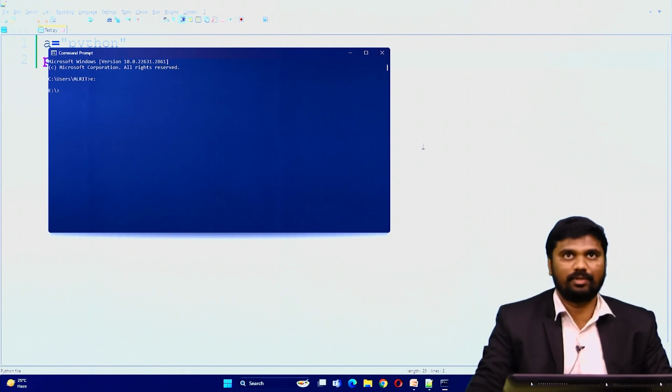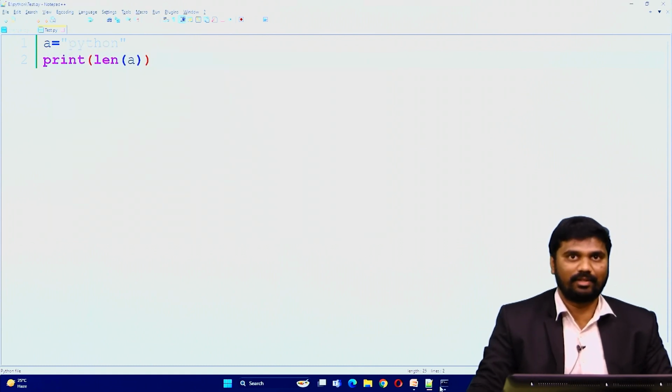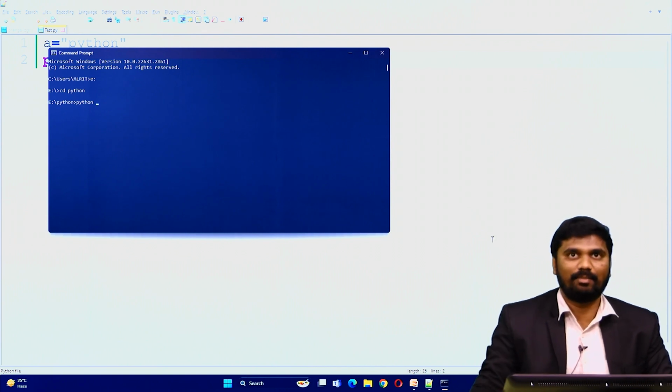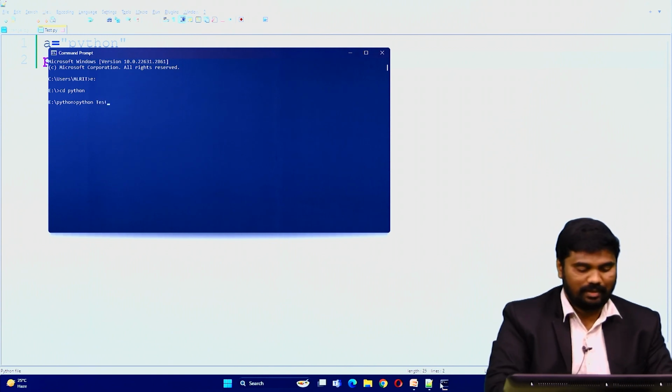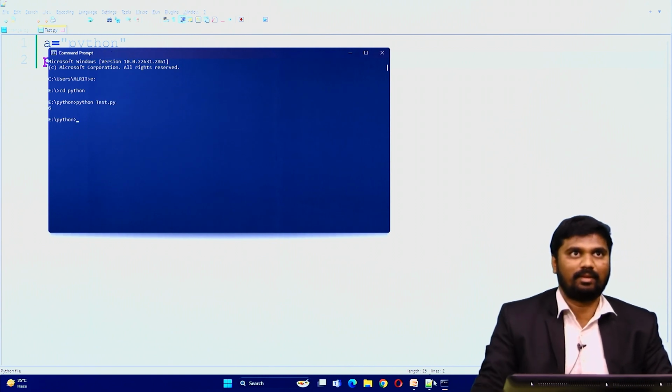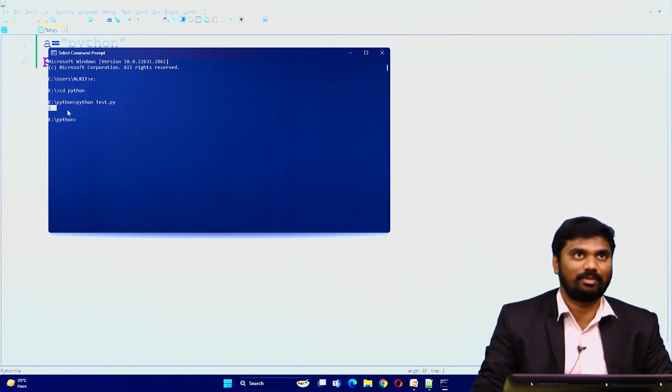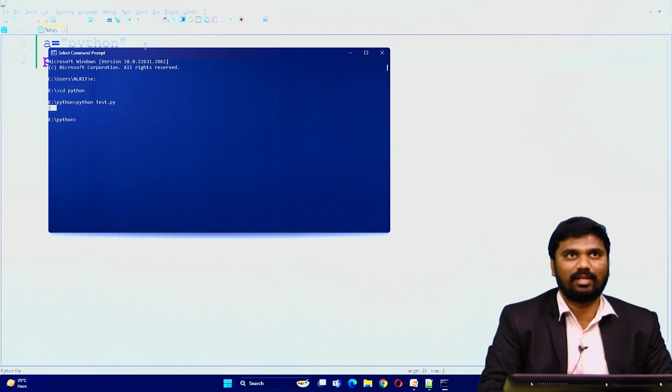And then, in which folder do we have it? The Python folder is there. So cd, and then we change the directory. Now run this program. So python, and what is the file name here? So test, python space test.py. Right, so this is the output of this program. How many characters are present in the Python string? That is 6. So by using the len function we can get the size of the string. Right, so this is one thing.